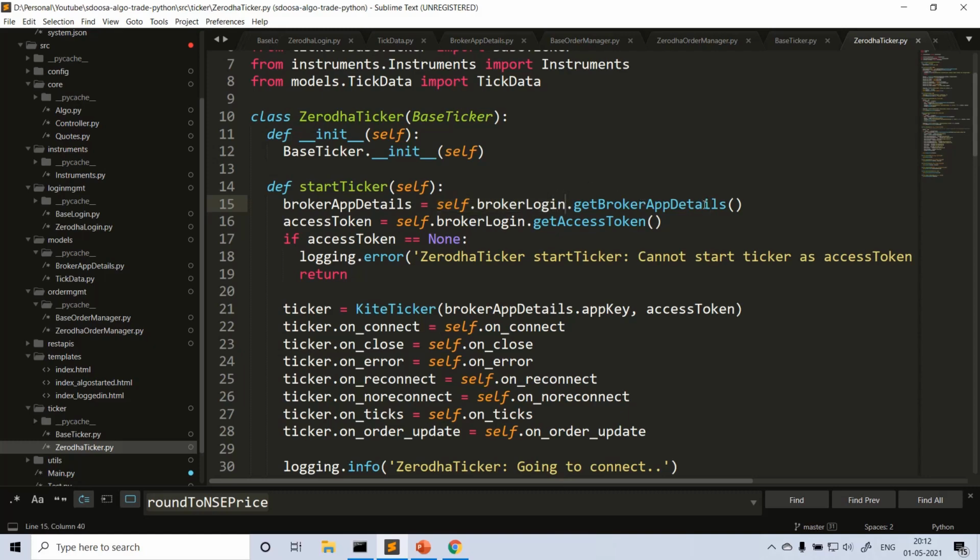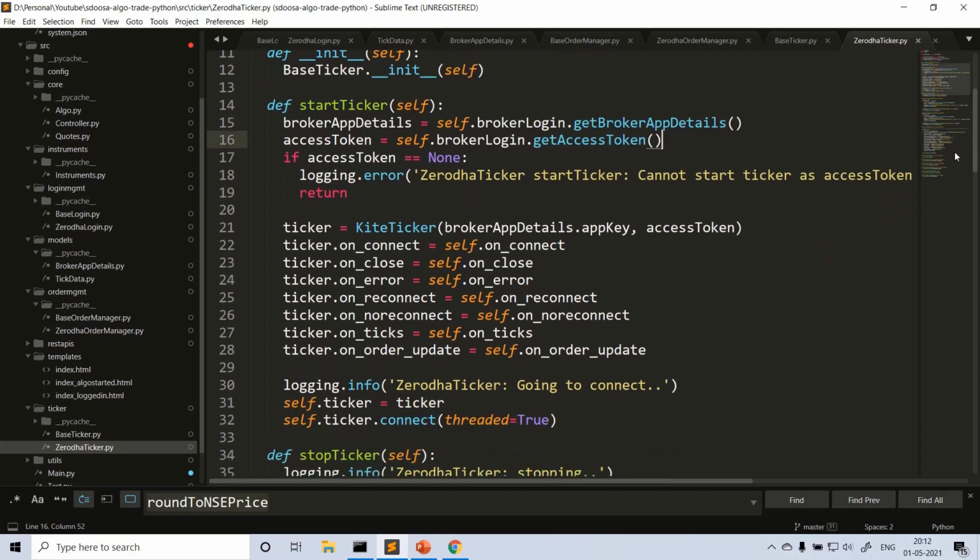So this variable is available here. From that I am getting the broker app details, then the access token. Here we need two parameters: one is the app key and the other is the access token. Once I get the broker app details, I get the app key from there and the access token from here, and call the Zerodha Python library here, KiteTicker. I am assigning the callback functions. These are the callback functions Zerodha accepts, which I wrote here itself: on_connect, on_close. What happens when the ticker is connected or closed, on error, etc.